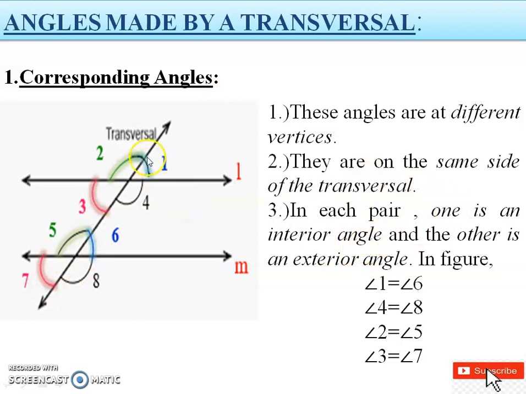Now on the left side, angle 2 is an exterior angle and angle 5 is an interior angle. So angle 2 is equal to angle 5. Then the fourth, angle 3 is equal to angle 7. Angle 3 is interior, angle 7 exterior, both on the same side, at different vertices. So corresponding angles always mean these three properties should be met. And the reason that they are equal is that they are corresponding angles.